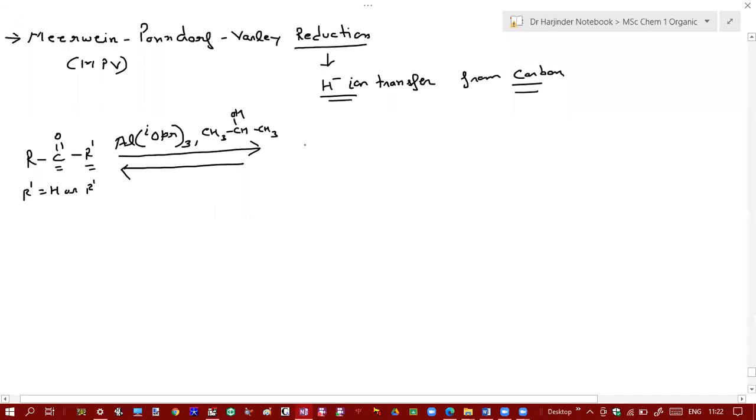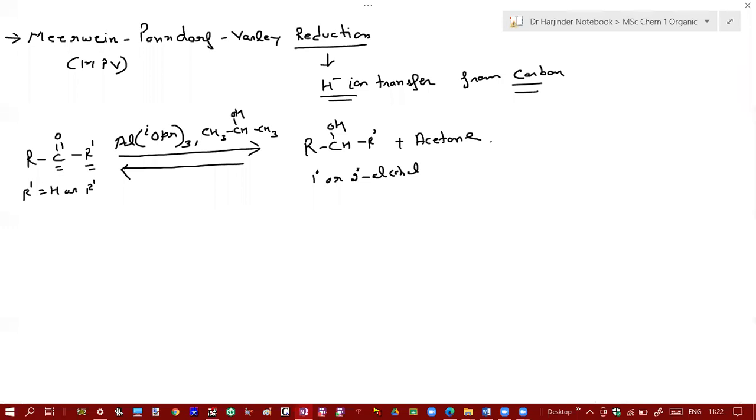And you will get the corresponding primary or secondary alcohol, plus acetone is formed in this reaction. So this reaction is a reversible reaction, and this whole reduction is called Meerwein-Ponndorf-Verley reduction. It's a very important reaction. And here transfer of hydride ion takes place from carbon rather than metal.